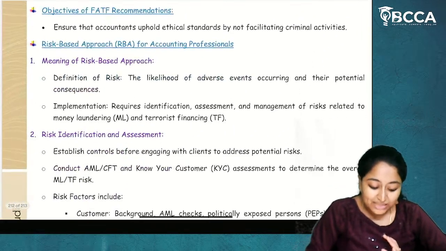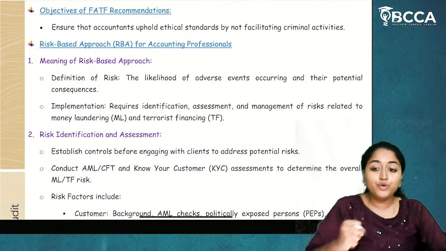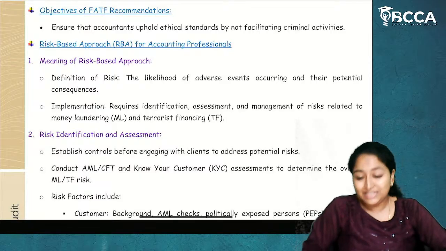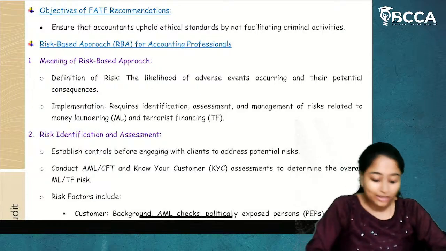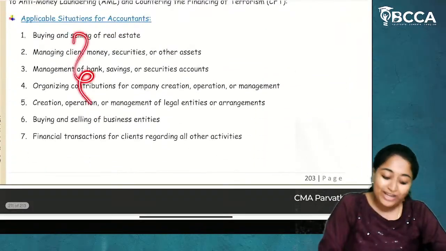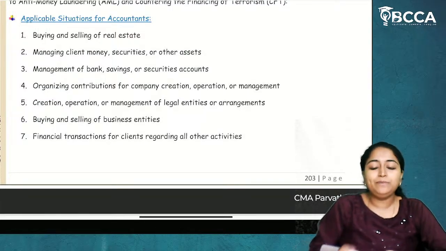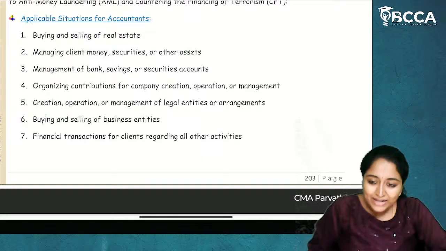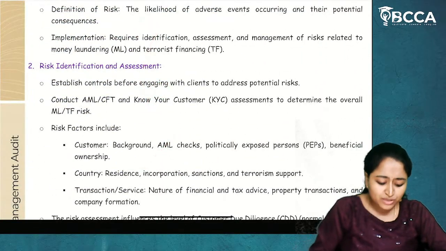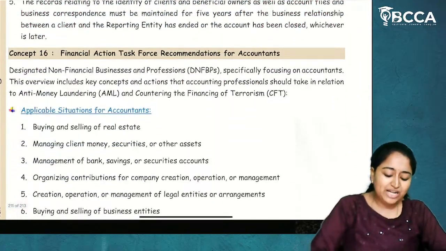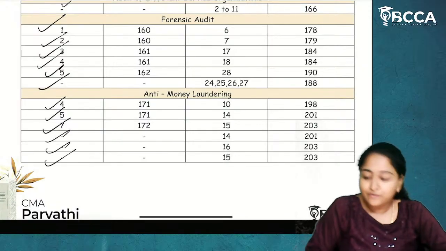So all these are the recommendations given by the Financial Action Task Force to your accountants, so that you will understand the importance of anti-money laundering and terrorism financing. Whenever you are entering into any of these situations, knowingly or unknowingly you might be a party to money laundering. To avoid that, you have to follow these recommendations. So this is about the Financial Action Task Force recommendations for accountants 14, 16 and 15.